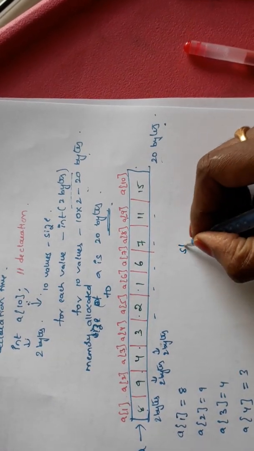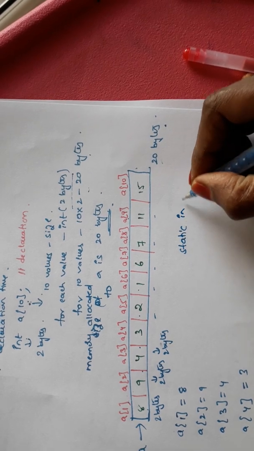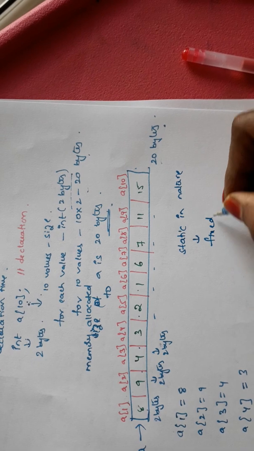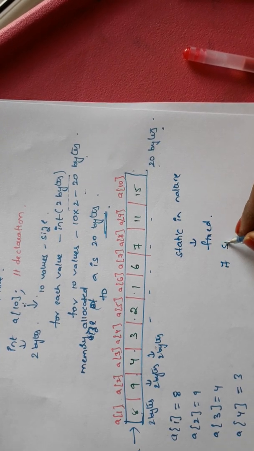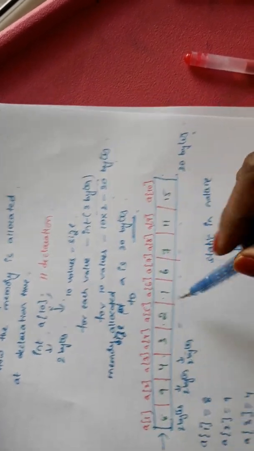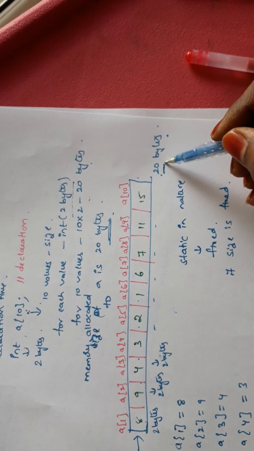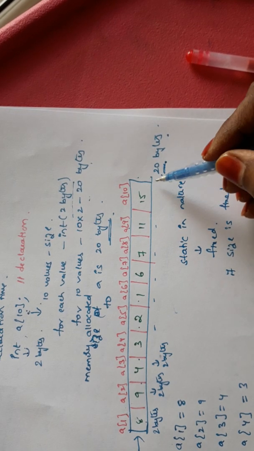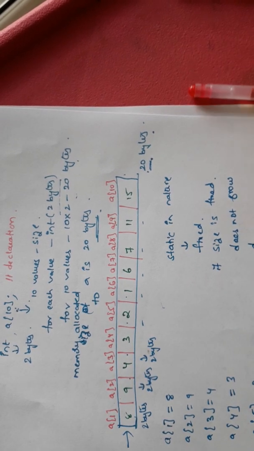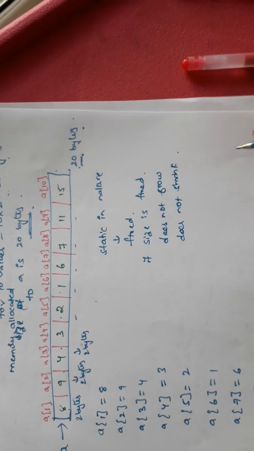Now, here we discussed that arrays are static in nature. Static means fixed. The size is fixed in the declaration only. If the size is 10, how much space is allocated? 20 bytes of space is allocated. Okay. So it does not grow when the size is incremented, and it does not shrink when we assign only 9 values.